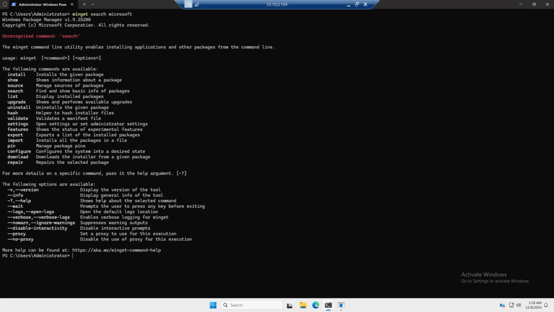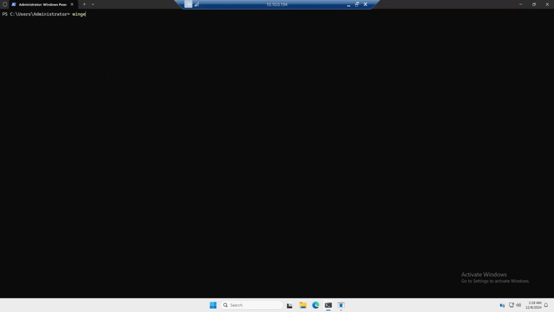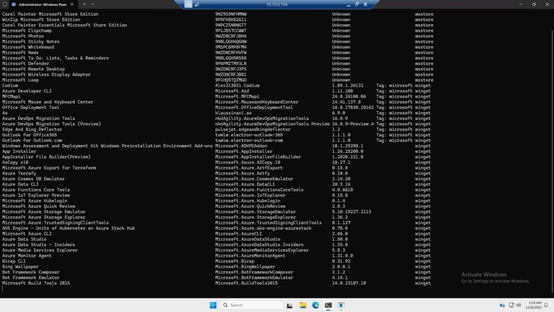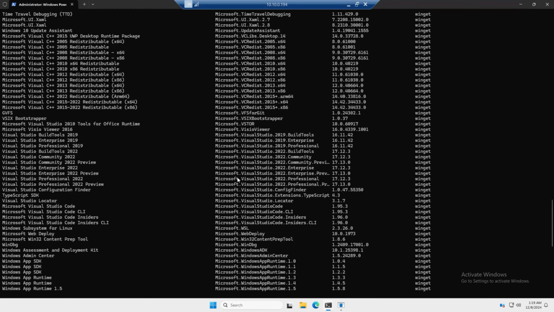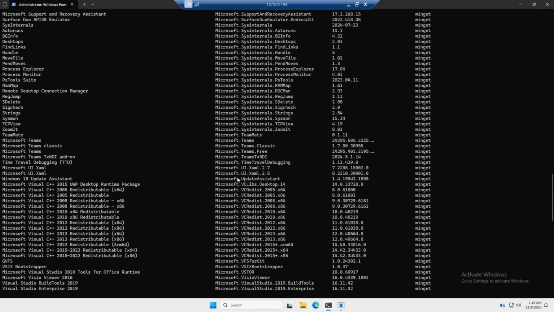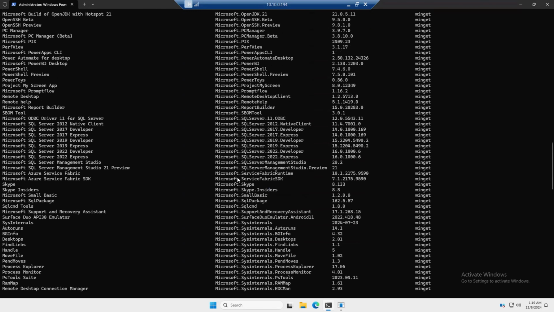I again typed the wrong command. So, winget search. What's wrong with it? Search, and here we go with Microsoft. Now it will take a while, and it shows me all the listing, all the available applications with versions and everything about Microsoft as well. And here we can see all the applications, all the versions available for Microsoft.